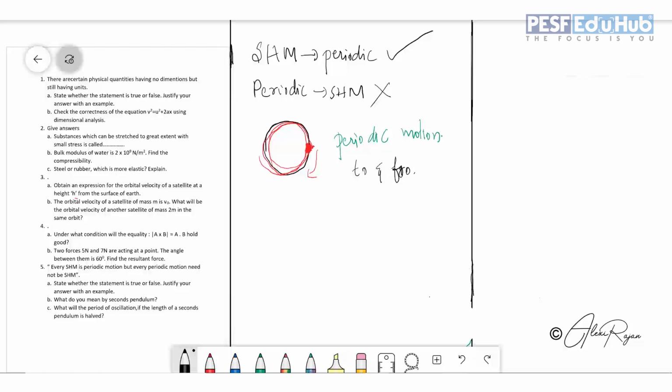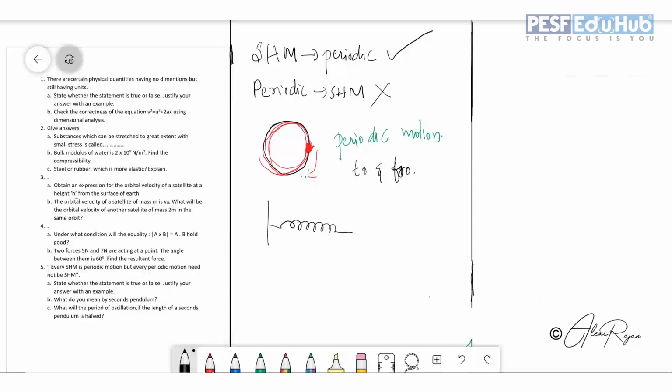So here you can see in a to and fro motion also, after a certain time period, it is coming back. The particular procedure is continuing, and the particular procedure is repeating. So repetition is there. So we can call them periodic motion, but it is not SHM, because SHM is always a to and fro motion. With respect to a particular mean position, it should oscillate like that. So in a circular motion, the body is moving and the motion of the body is known as periodic motion.